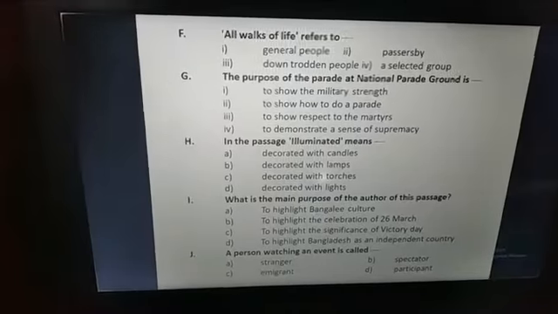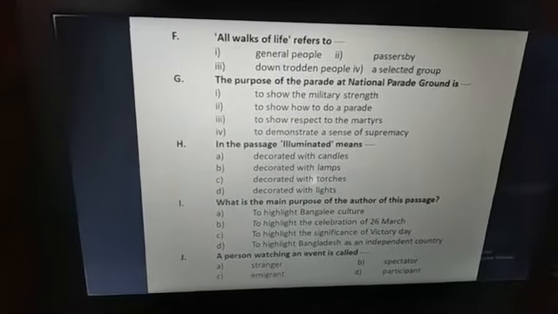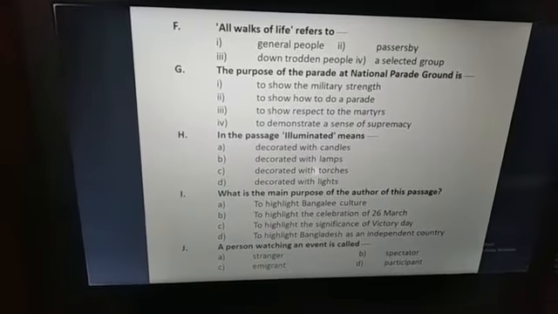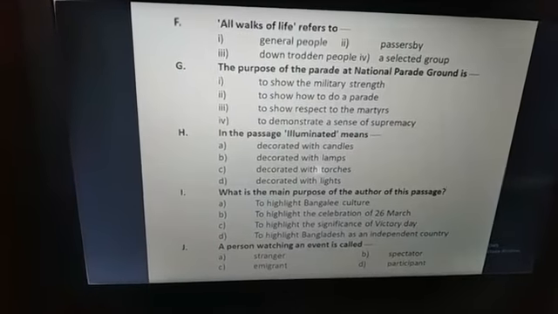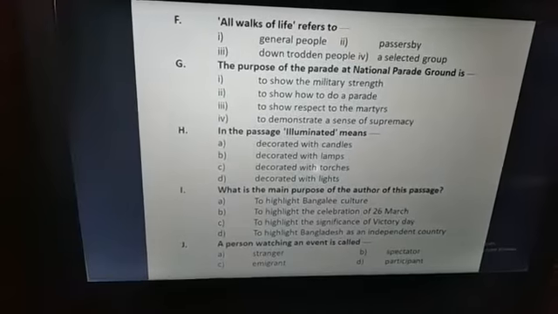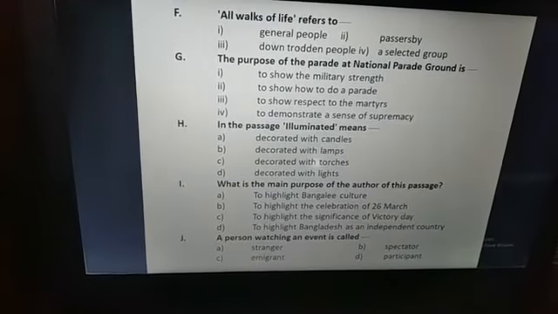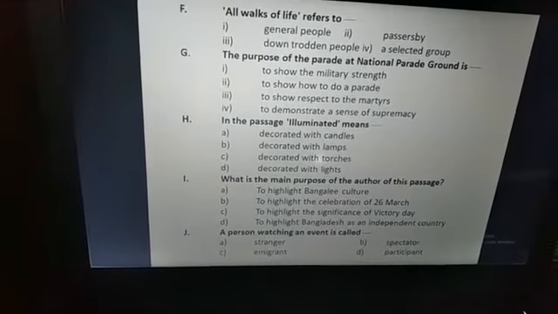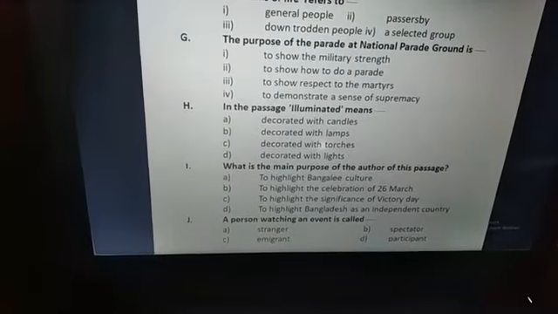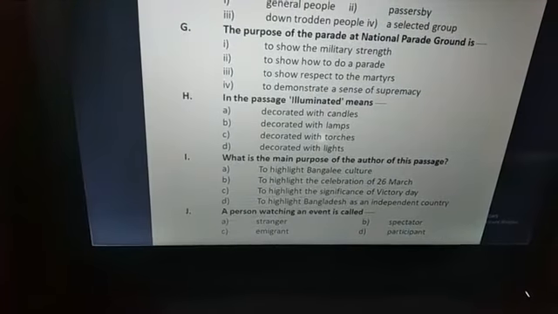Okay, my dear student, now we're going to another question, that is the purpose of the parade at the national parade ground is to show respect to the martyrs, to show how to do a parade, to show the military strength, to demonstrate a sense of supremacy. Not to show respect to the martyrs. Now another one, that is in the passage illuminated means enlightened or lighting, decorate with lights. Yes, you all have understood.